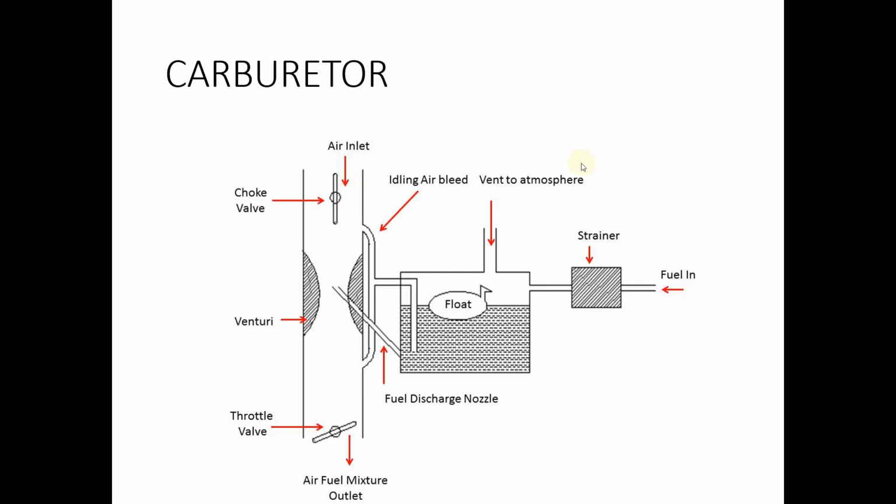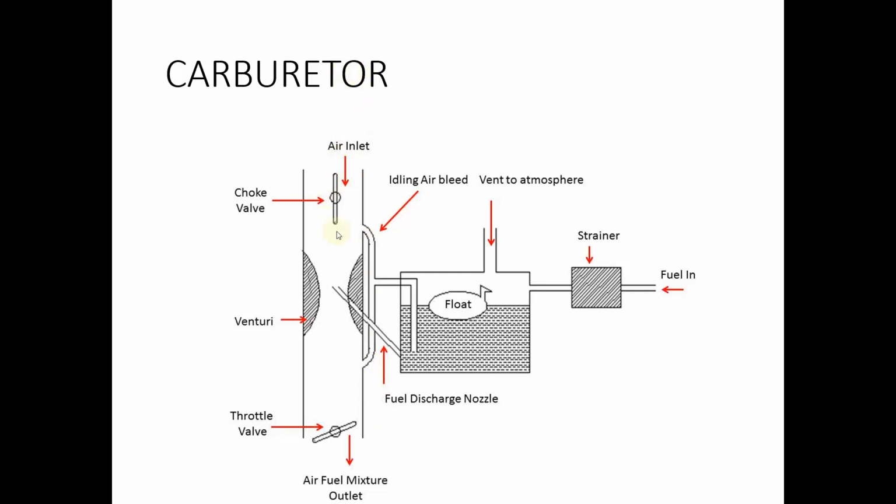Now let us see how this carburetor functions. During the suction stroke, low pressure is created inside the engine cylinder. We all know that a partial vacuum is created inside the engine cylinder. When there is a pressure difference between the atmosphere and the engine cylinder, we know that fluids move from an area of high pressure to an area of low pressure. So air is taken into the engine cylinder due to the pressure difference. This air is allowed to pass through the Venturi tube.